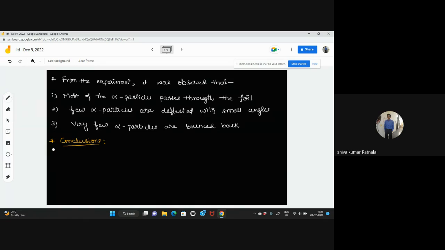Conclusions means what we can say. As most of the alpha particles pass through, that means he observed that in an atom, most of the space is hollow, which is also called empty.